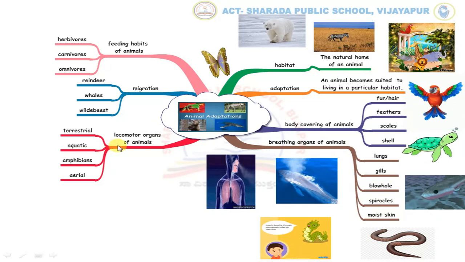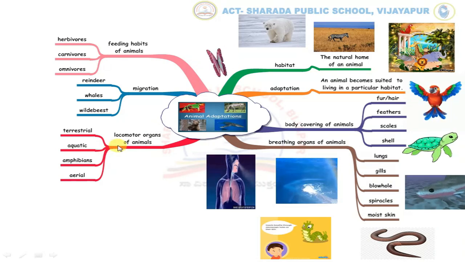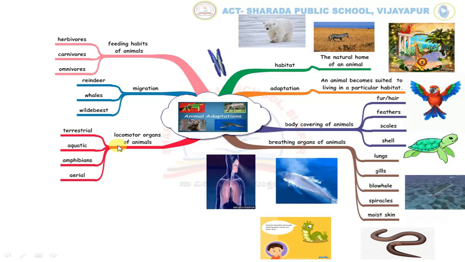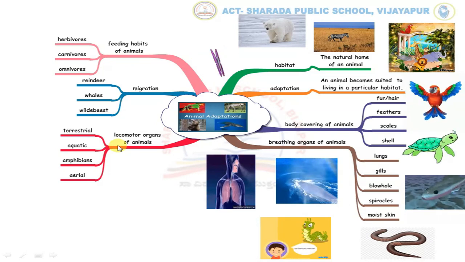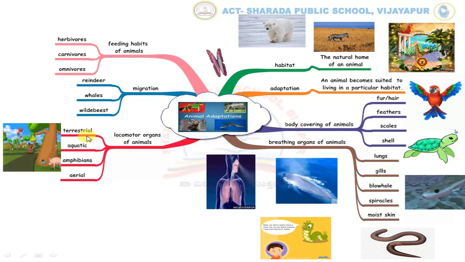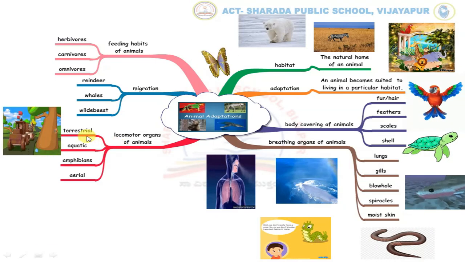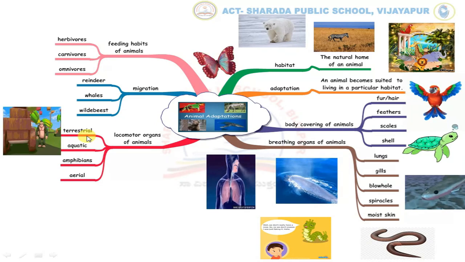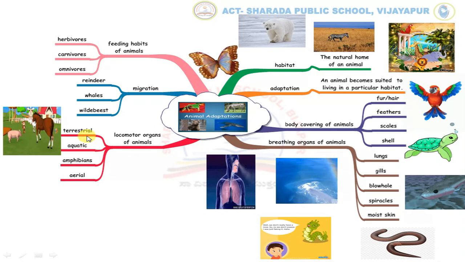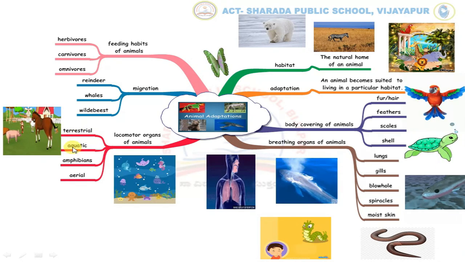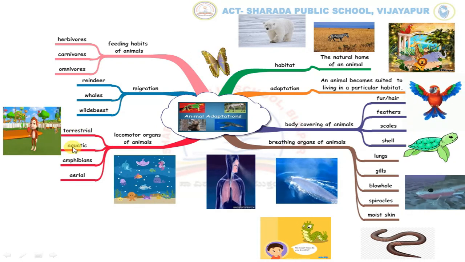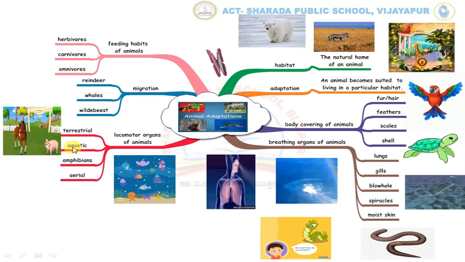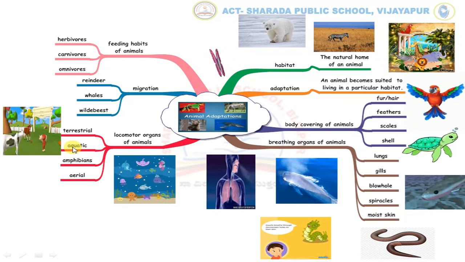The next branch is about locomotor organs of animals. Animals possess special organs to move. Let us learn more about these body parts. First, about terrestrial animals. Many land animals such as cats, dogs, cows and human beings move with the help of their limbs. Aquatic animals such as fish have fins to swim. Penguins and seals use their flippers to swim.